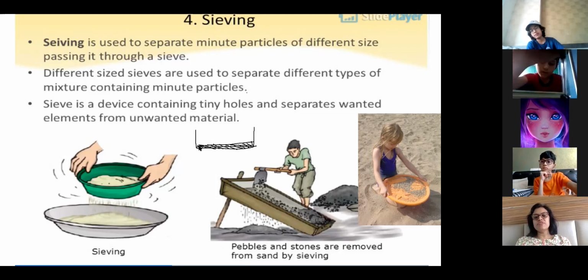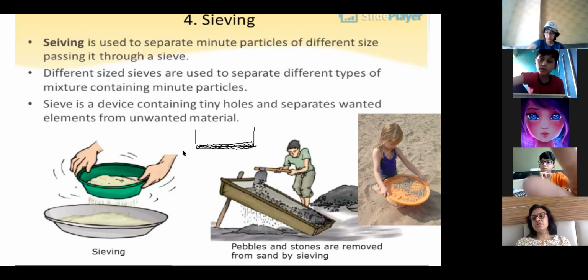A sieve is usually used for a solid mixture, where the size of one solid is very small and the impurity is a little bigger, but it cannot be removed by your hand. It is not of that size. So you can use a sieve in that case, okay?